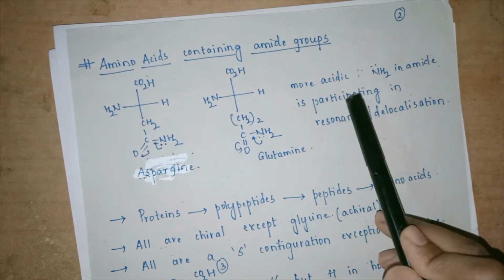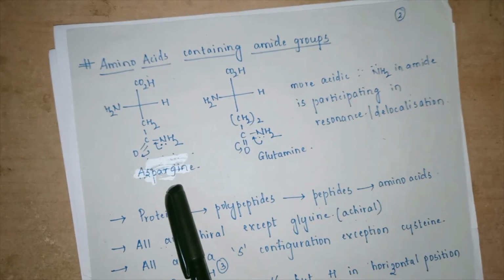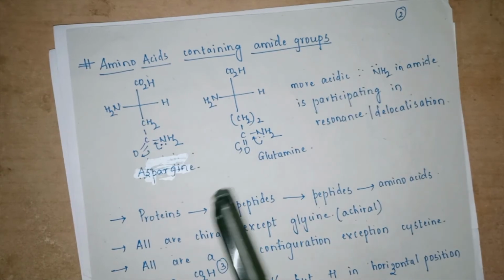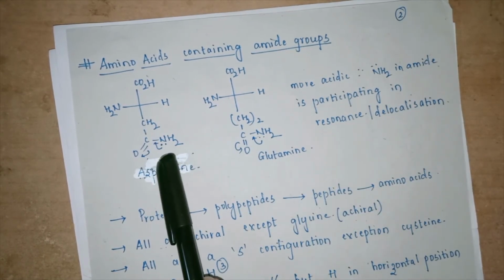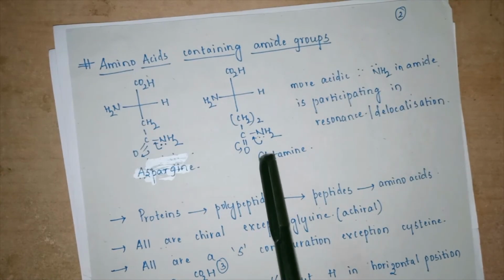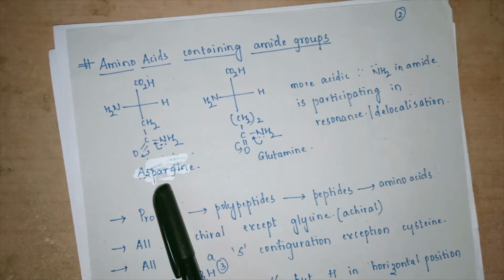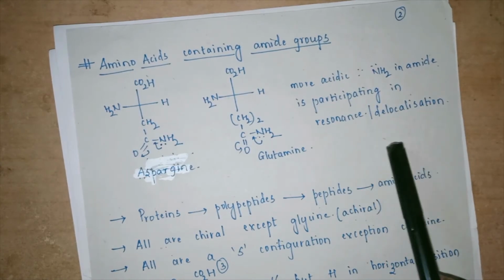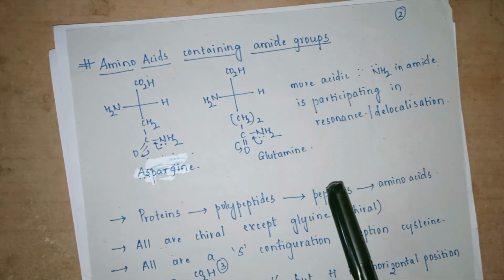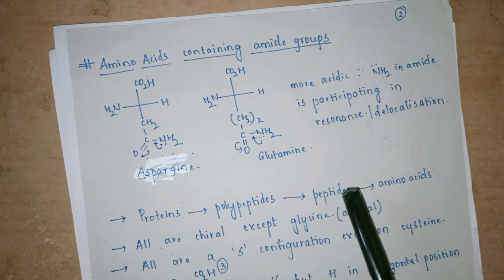Now this is more acidic, rather than being compared to a more basic system. We consider them to be an acidic system because these lone pairs of electrons are participating in the resonating structures and are in a delocalizing system. That means the lone pairs of electrons are not free to behave as a base, rather they would behave as an acid.